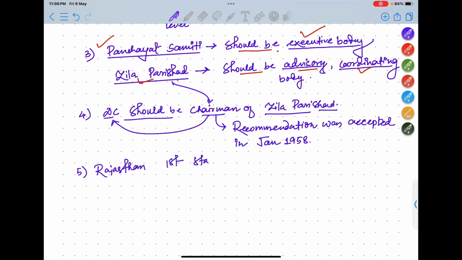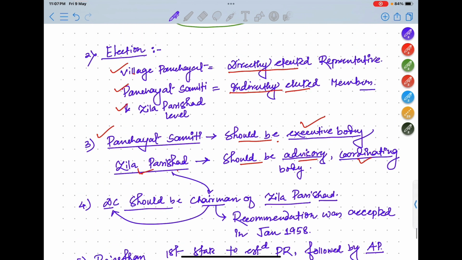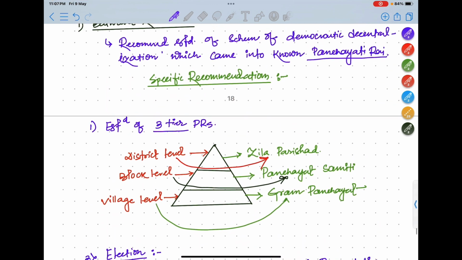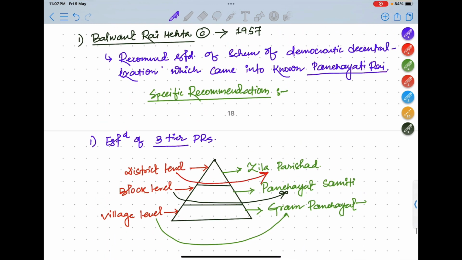Okay. Next, as I already mentioned, Rajasthan was the first state to establish Panchayati Raj, followed by Andhra Pradesh. Next, some states also established Nyay Panchayats, okay. So this we'll discuss later on. So basically these were the recommendations given by Balwant Rai Mehta committee.